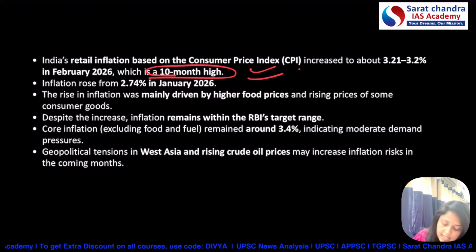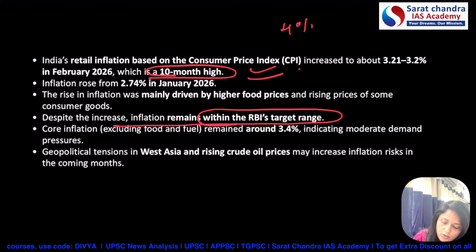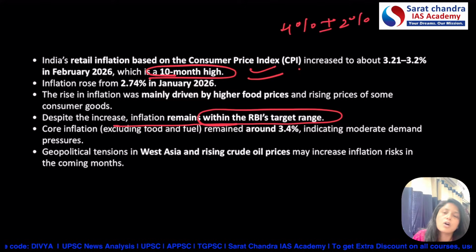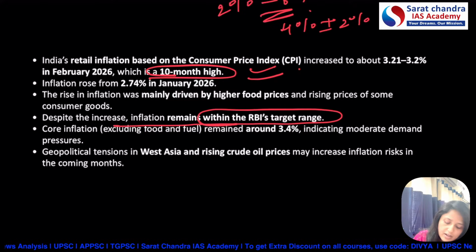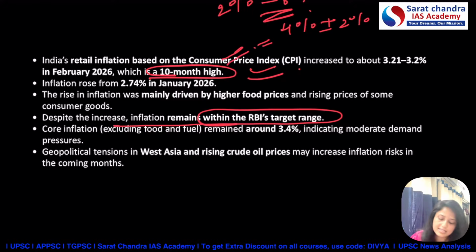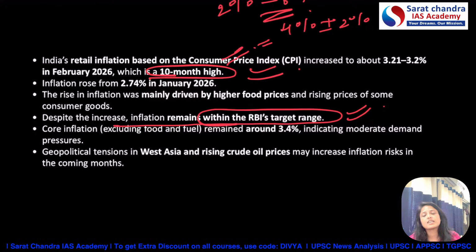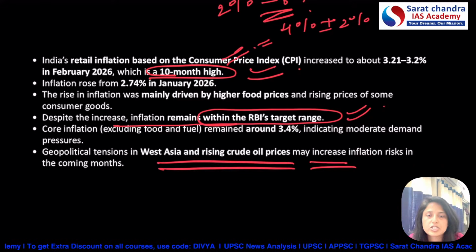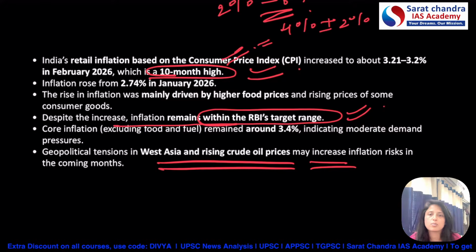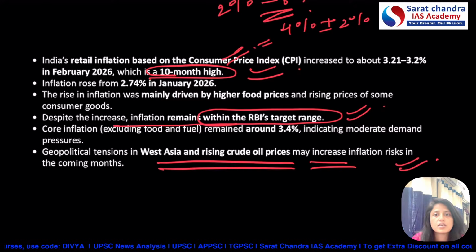Another important thing is the article says that in spite of the 10-month high, the CPI remains within the RBI's target range. So what is that range? That is 4% plus minus 2%. So according to RBI's target range, inflation can vary from 2% to 6%. So even after being at a 10-month high, still it is within the RBI's target range, and that is the good thing. Now, second important thing is why it is on rise. As we are discussing for many days regarding the conflict of West Asia, because of that there is turbulence and turmoil in the oil sector and energy sector. So this is one of the reasons for the price rise.